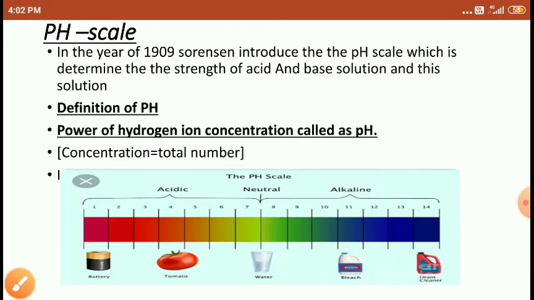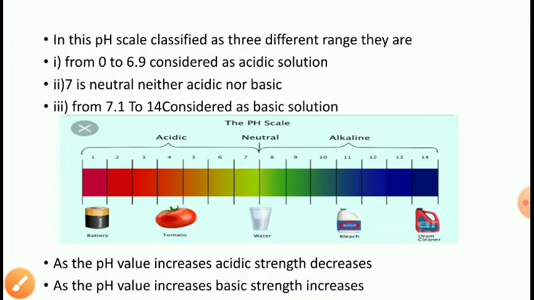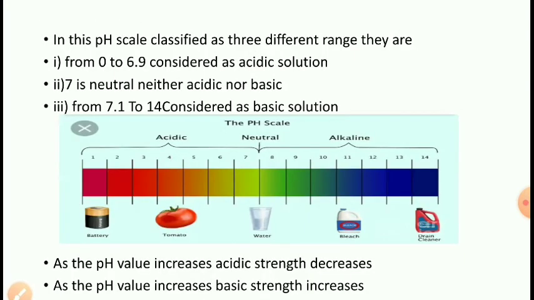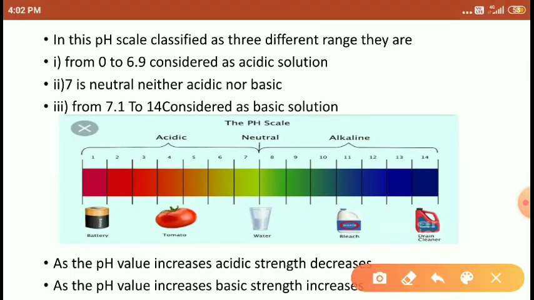I will give some examples, students. In this pH scale it is classified into three different ranges, right? From 0 to 6.9 is considered as acid, and 7 is neutral, which means neither acidic nor basic. 7.1 to 14 is considered as basic solutions, right students?